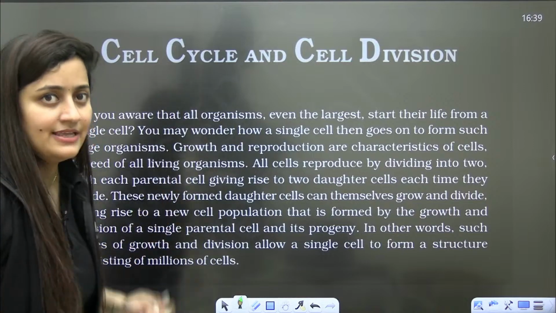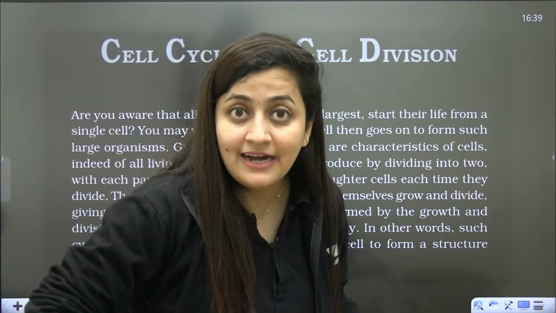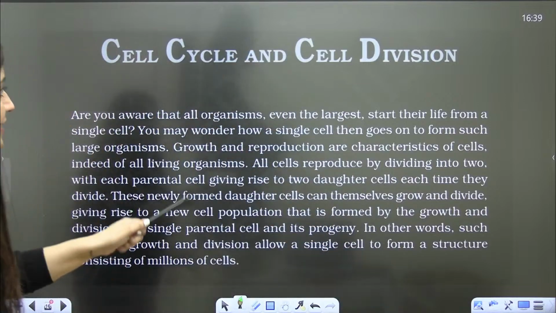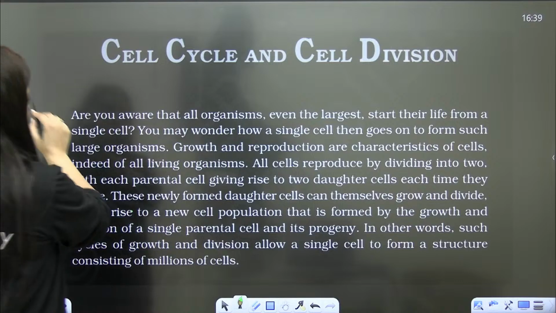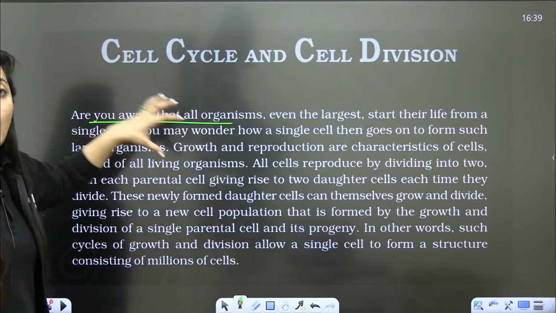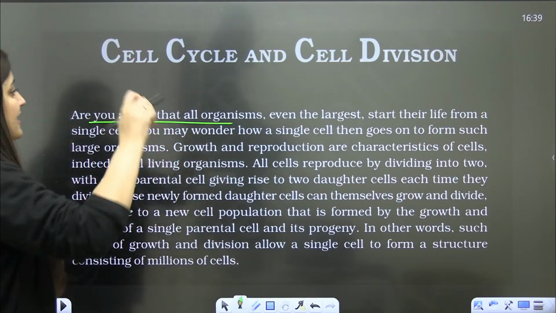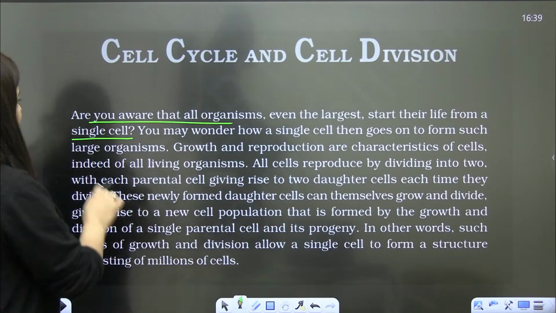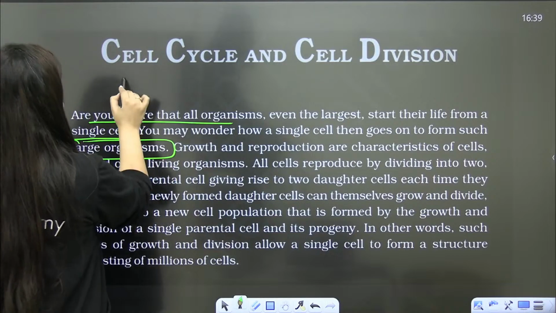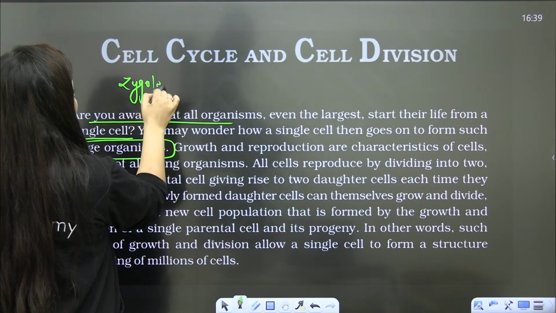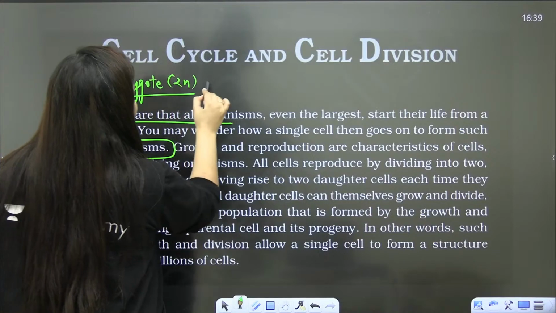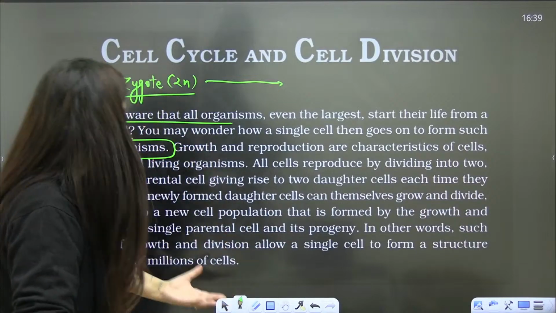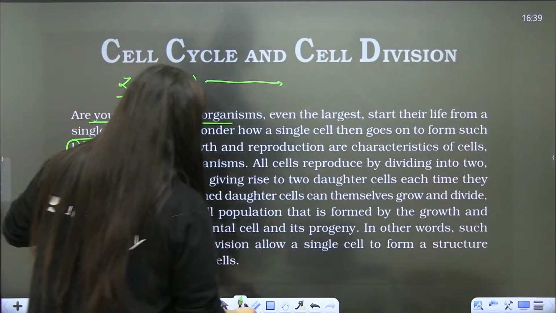Now, obviously, this is my class and we know NCERT is important and we are not allowed to leave the NCERT. So I will also include the NCERT part here. See, what is NCERT saying? NCERT is saying that we all are aware that life will start from a single cell, and that single cell will grow into a large organism. We also develop from a single zygote, and that zygote will form you, me, such multicellular organisms. So growth and reproduction.